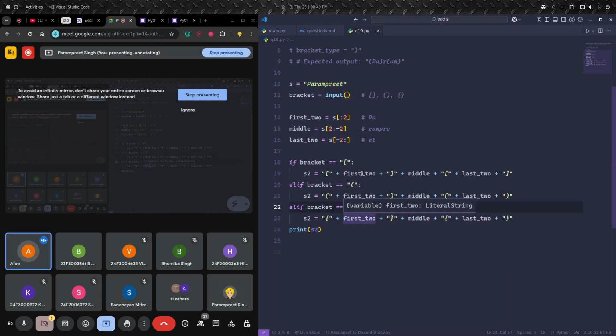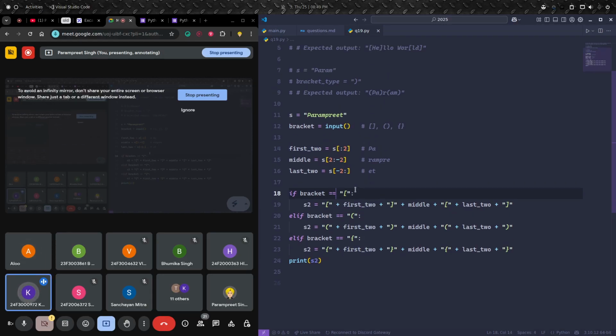We have to use two different conditions. Yes, use the or operator in the if, elif and elif. We can do something like this, right? If bracket is a square bracket, whether it is opened or closed. Or we can do one more thing, which is in. If bracket in opening or closing parenthesis, then we will use this, right? Both approaches are fine.